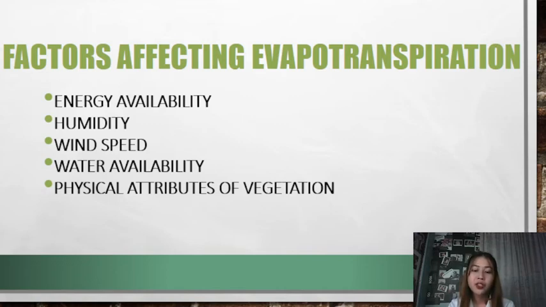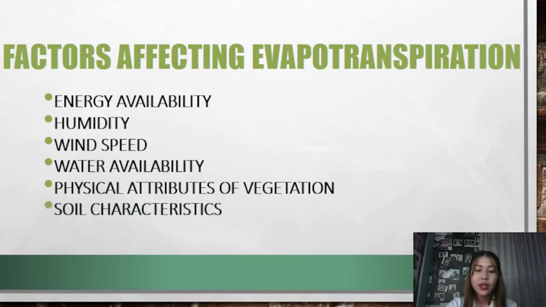So plants regulate transpiration through adjustment of small openings in the leaves, and these are called stomata. As stomata close, the resistance of the leaf to loss of water vapor increases. So this decreases the diffusion of water vapor from a plant to the atmosphere. And next we have the soil characteristics. So this can also affect the evapotranspiration, and it includes the heat capacity, soil chemistry, and albedo.